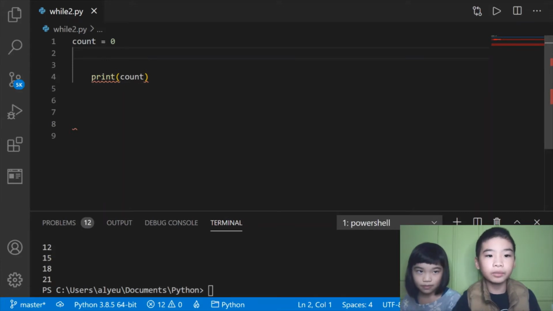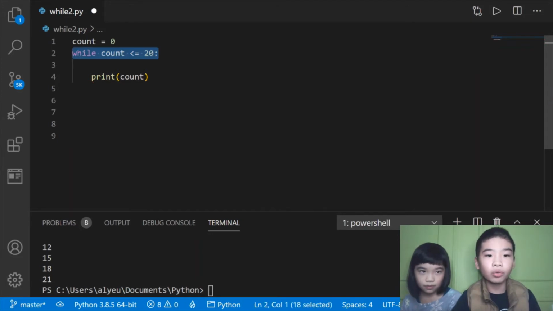So we're going to keep using the count equals 0 and print count. We're going to change the while to while count is less than or equal to 20. Then count plus equals 3. So we'll add 3 to count, and keep repeating this until count is greater than 20. Let's save it, go to the terminal, and run it.